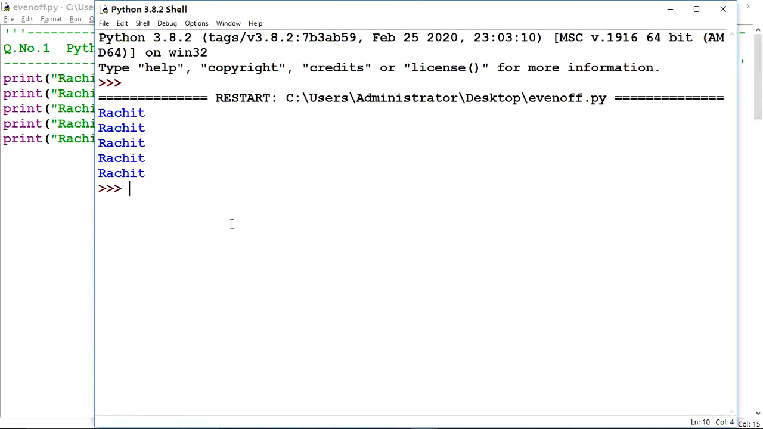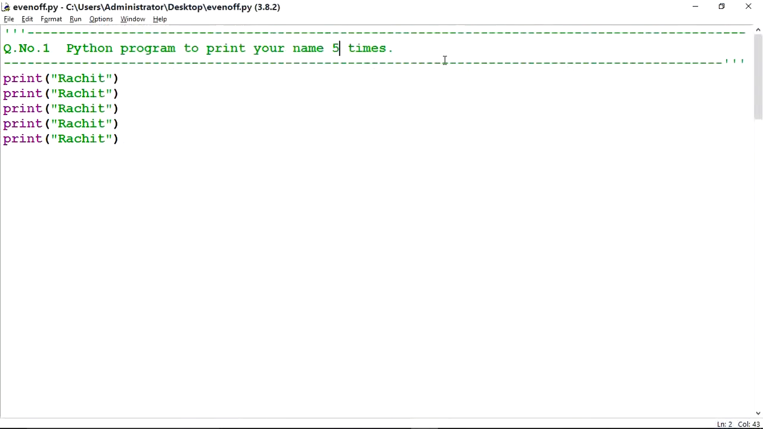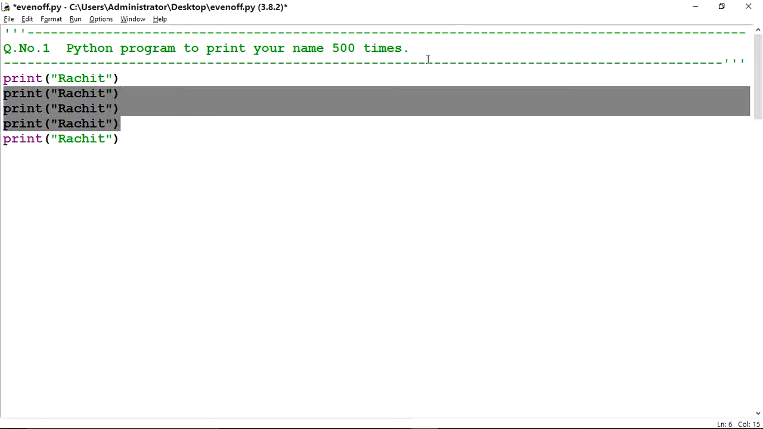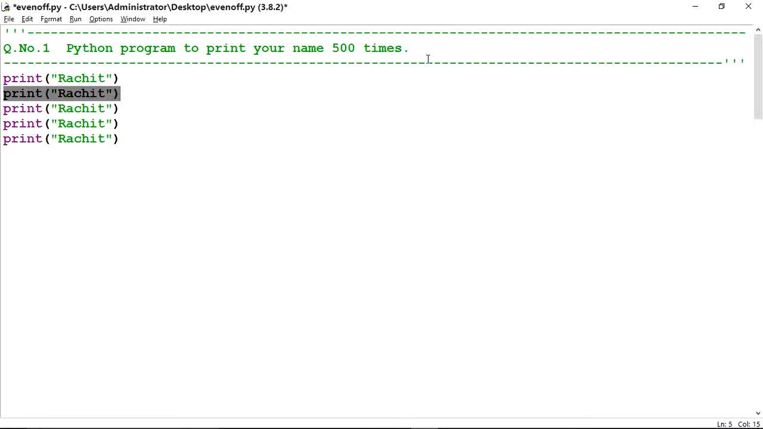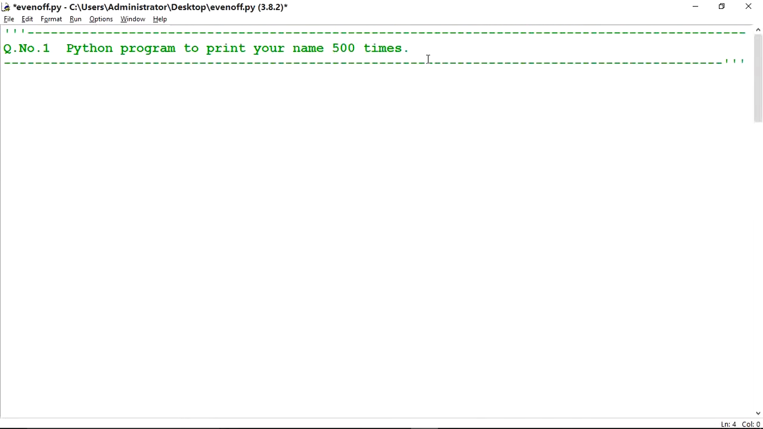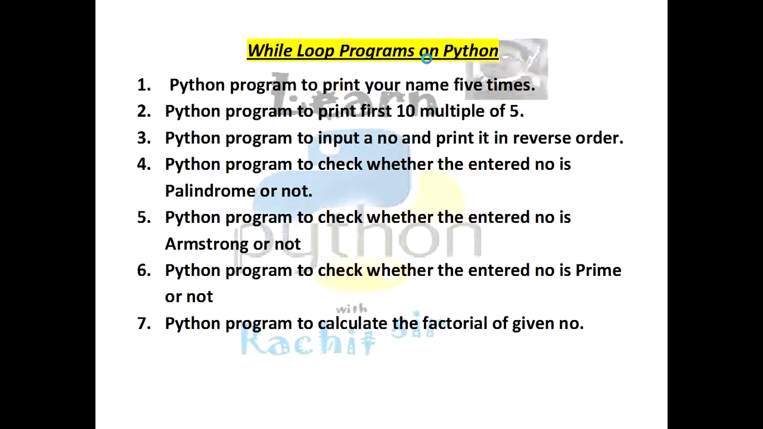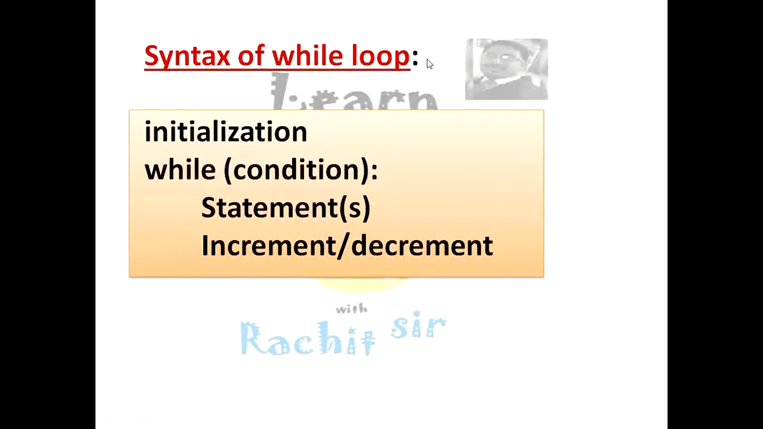So my name is coming 5 times. This is very simple. But if it is to be written 500 times, what will you do? Will I copy and paste 500 times? It will be time consuming and very difficult. So to resolve this problem, loop is used. For it I will use while loop.